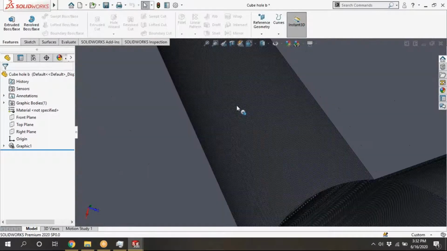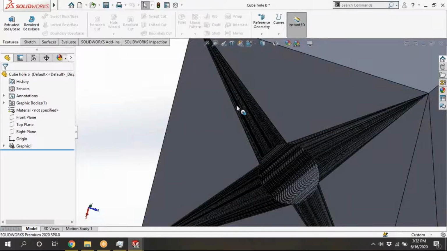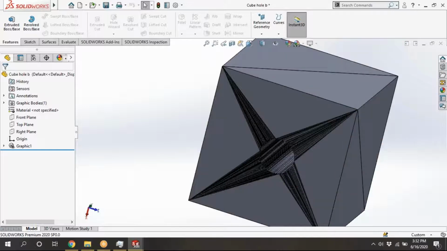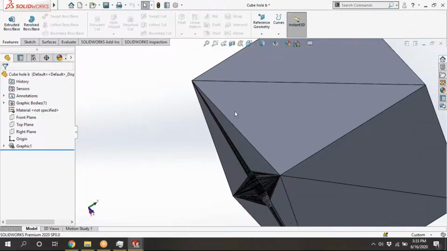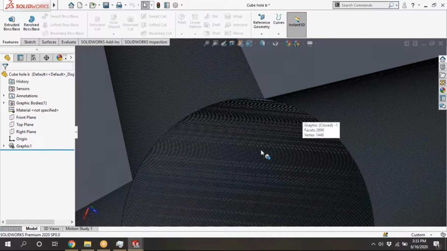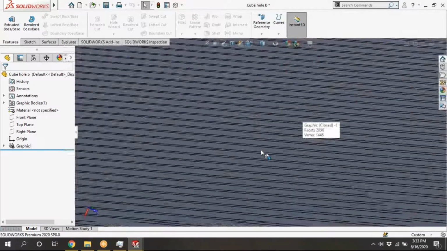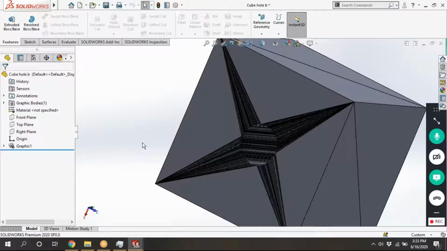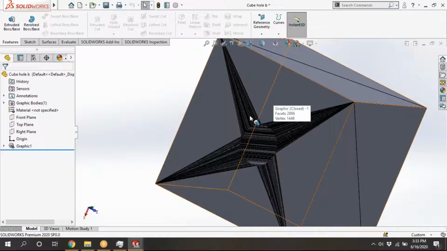See, the number of triangles is there. And for this, there is no hole. That's why to define this face, simply two triangles are needed. Because of this hole, the number of triangles is increasing. See here. As I am using the very fine one, that's why we can see this many triangles. Faces 2896. If you reduce the deviation and everything, the number of triangles will decrease.